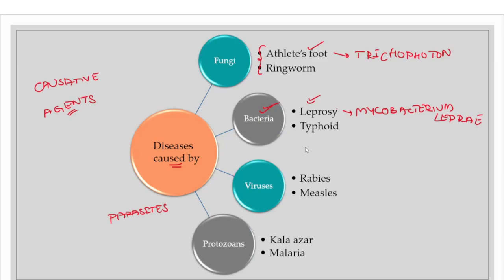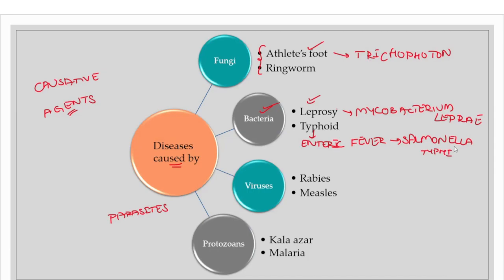And we also have typhoid. We have one more name for typhoid. What is the other name of typhoid? It is enteric fever. So remember these terms, it would be important from an examination point of view. Enteric fever is one more name of typhoid, and this is caused by Salmonella typhi. So these are the things that you have to remember. By looking at these examples, you have to understand what you have to know about various diseases.